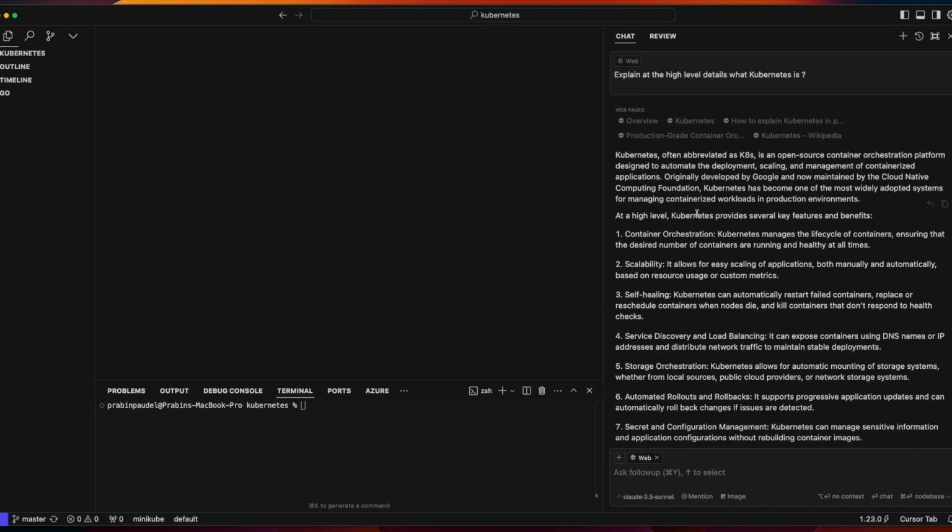The good thing is it also gives you the web pages here. I think what OpenAI lacks is that it does not give you the references, at least the last model that I used did not have this. But here it has a reference to Wikipedia's article, so that you can go further and learn about it.